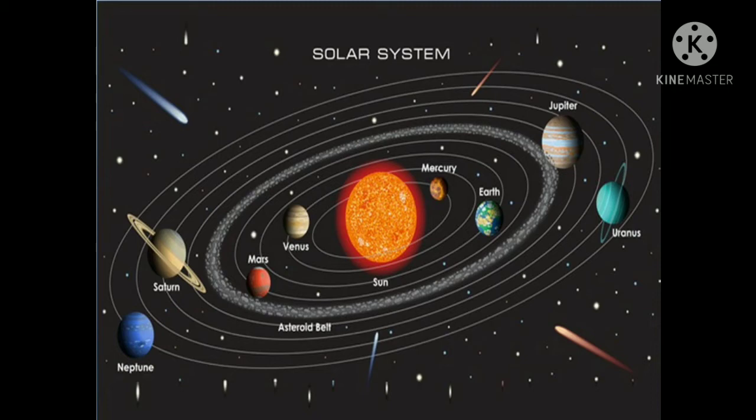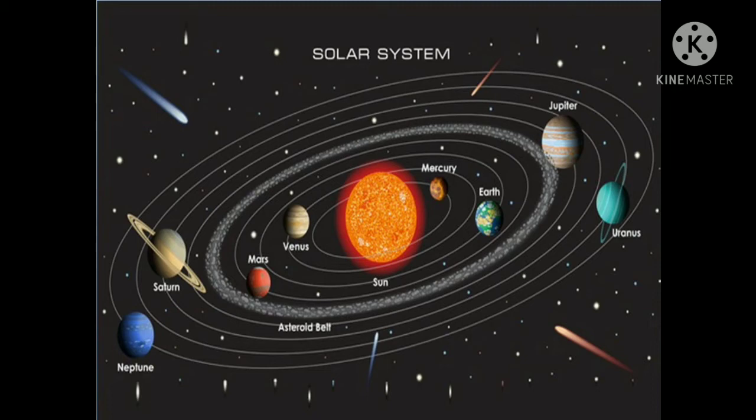Earth. Earth is the third planet from the sun. It is located at the ideal distance from the sun. It is neither too hot nor too cold. It has an atmosphere, land, water, and various essential requirements to survive. It is the only planet in our solar system known to support life.